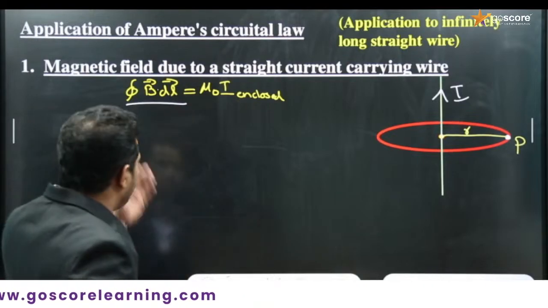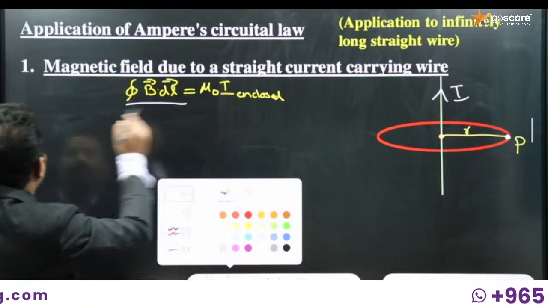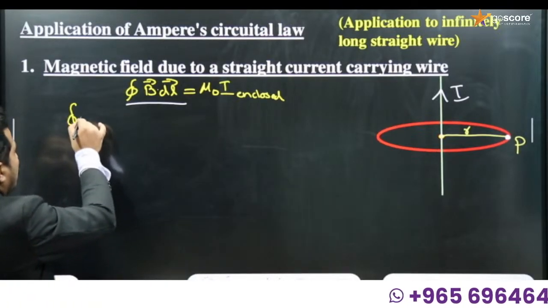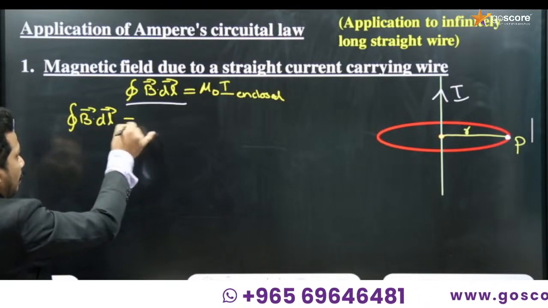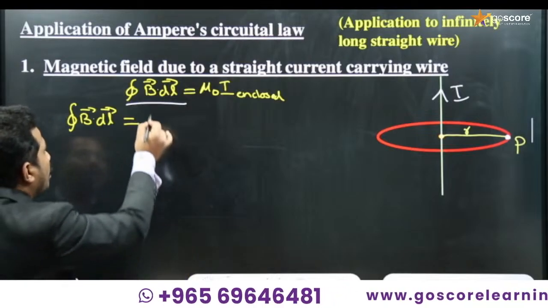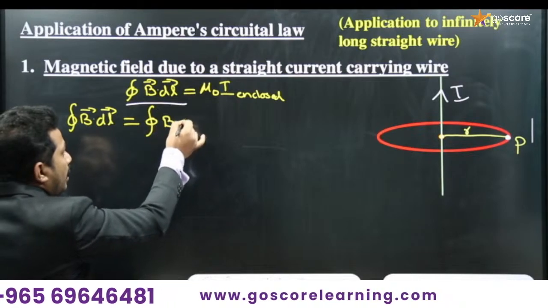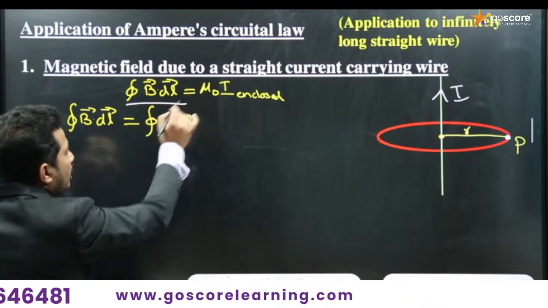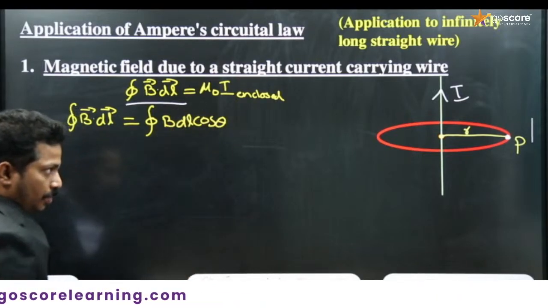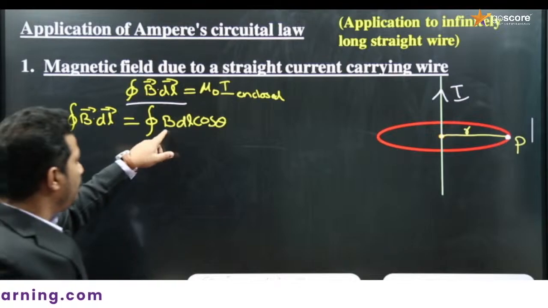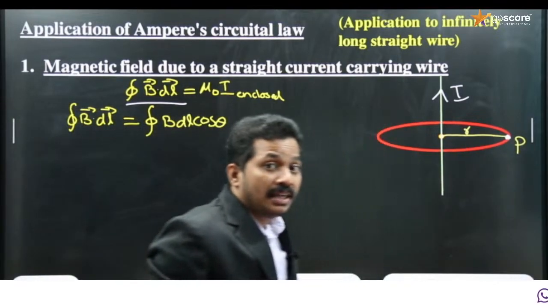First of all, just consider the term on the LHS. We can expand it. Closed integral B dot dl: what is B dot dl? B dot dl means B dl cos theta. We want B and dl. So for this point P, what will be the direction of the magnetic field?